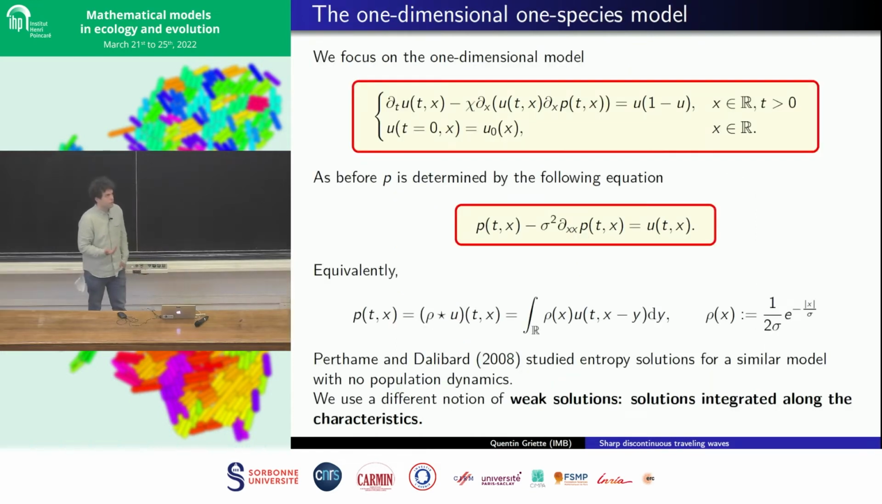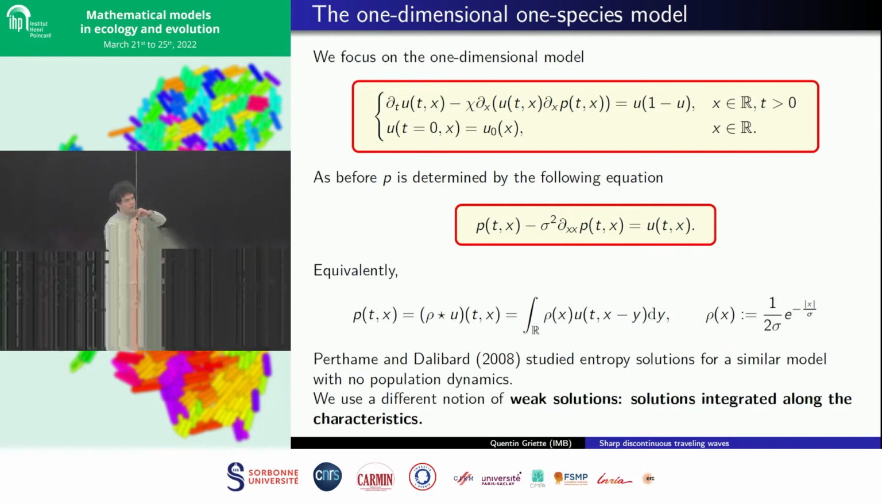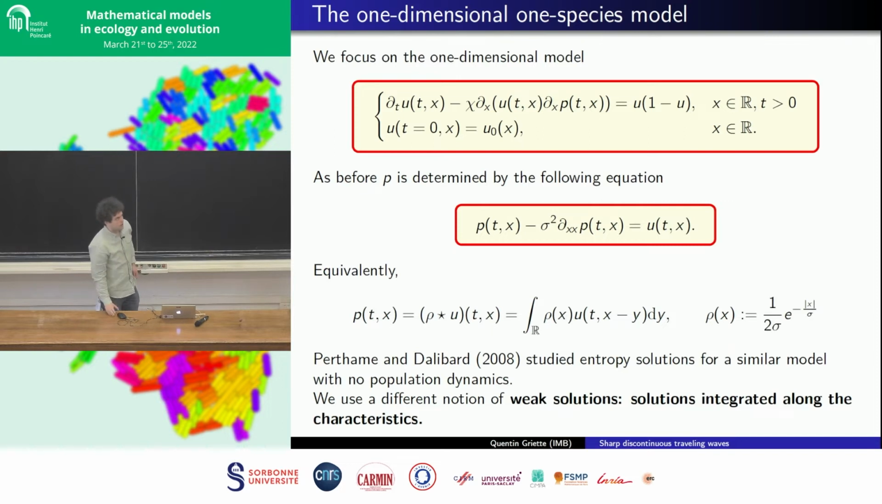So the one-dimensional model follows the same principle as the two-dimensional model for one species. We have this equation which describes the density of cells. The density of cells is subject to growth and competition. Growth and saturation is the logistic term on the right. On the left, we have the spatial behavior of the population of cells, which moves along the gradient of pressure, which is created by the cells.